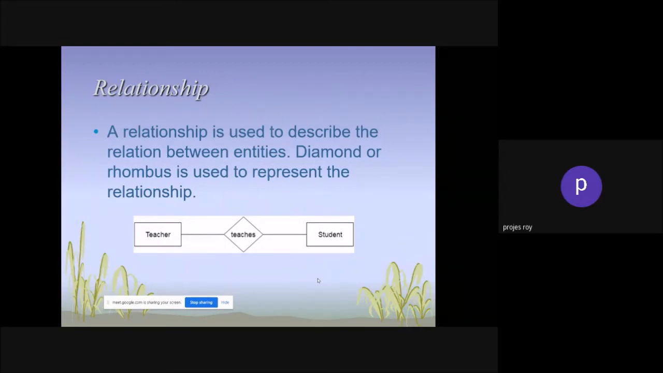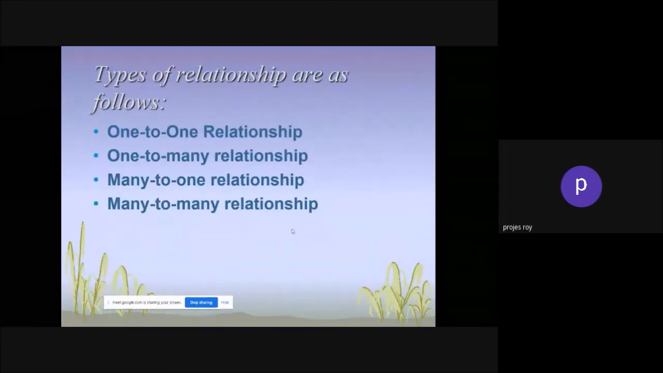Then relations are used to describe the relation between entities. A diamond or rhombus is used to represent the relationship. This is the rhombus, and it creates the relations. What kind of relation? One-to-one relation, one-to-many relation, many-to-one relation, many-to-many relation. I will tell you one important example so you can immediately understand.